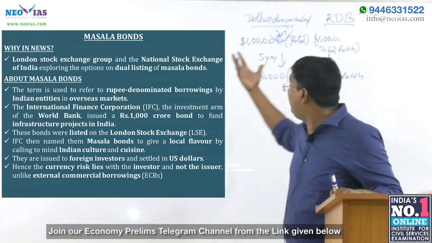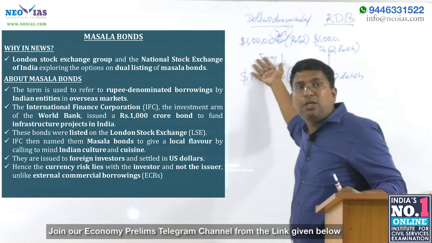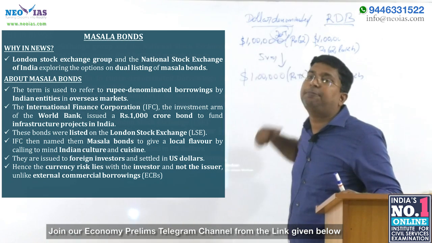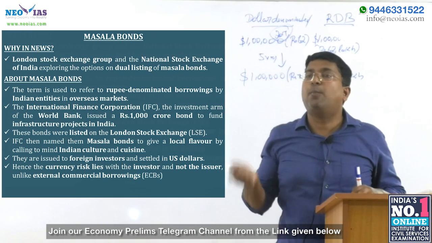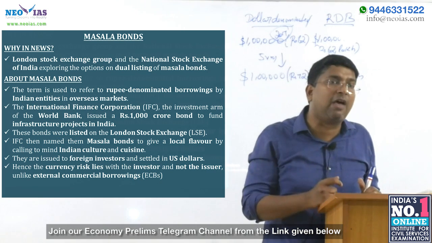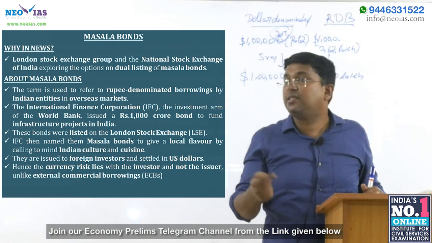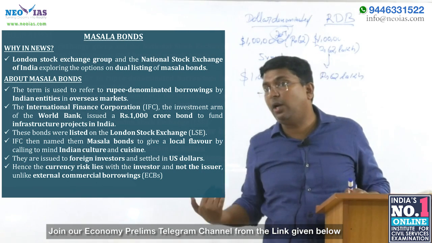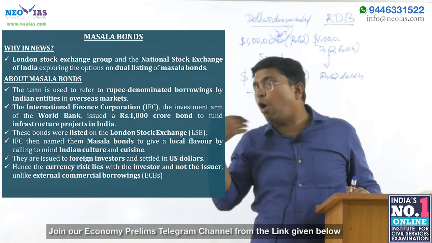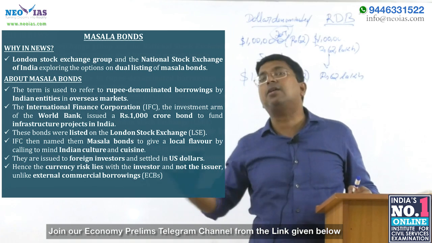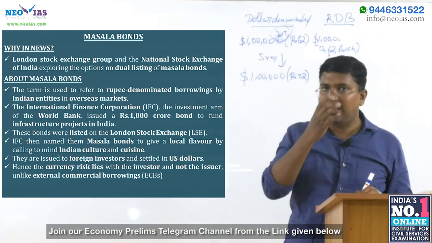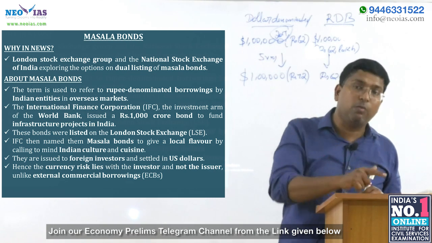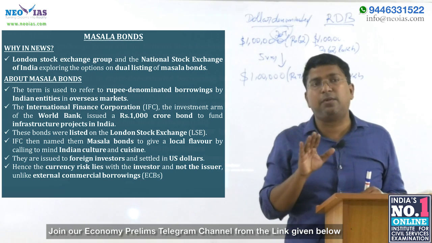But we were worried because earlier private companies used to raise fund through dollar denominated bonds as well as external commercial borrowing. Both are dollar denominated and both are having currency risk. Because of that, there is a chance of default, and even if a private company defaults, it will give a wrong message about Indian companies. So that key point you keep in mind. This word, currency risk with whom, can trap you. So be very clear with it.